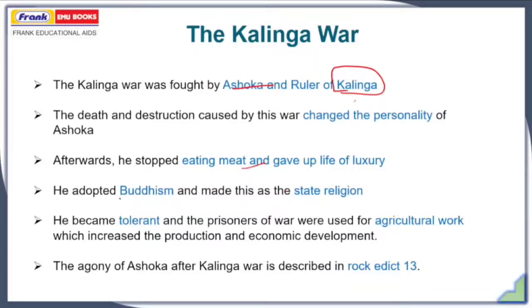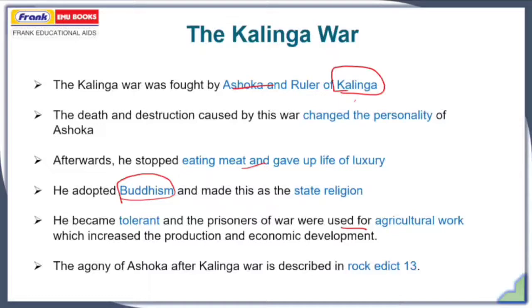A saint named Mogaliputta was very crucial in making Ashoka follow Buddhism. And after he adopted Buddhism, he became tolerant and non-violent, and he made the prisoners of war do agricultural work, which in turn increased the production and economic development in the empire.